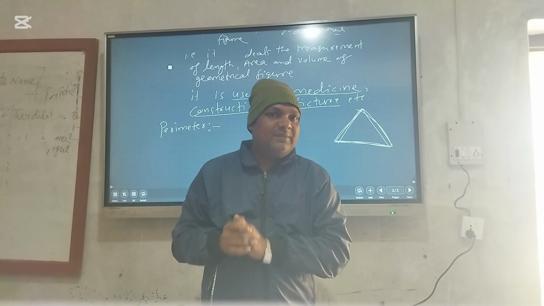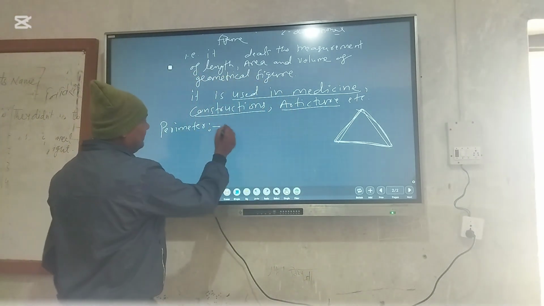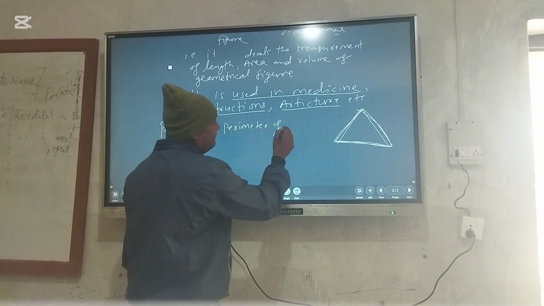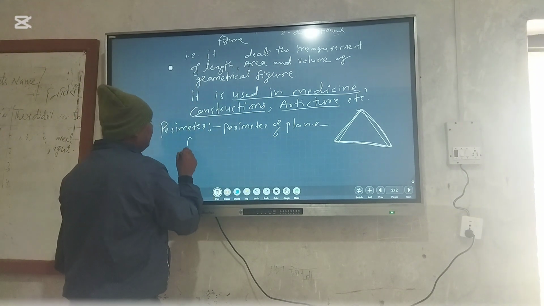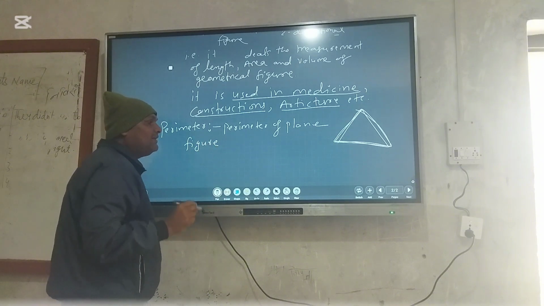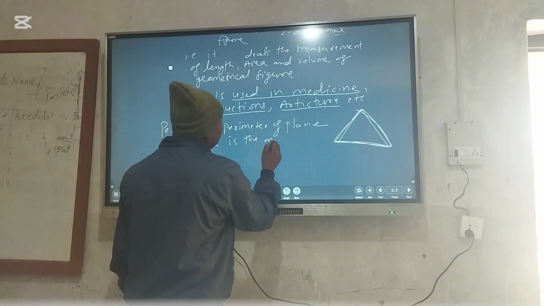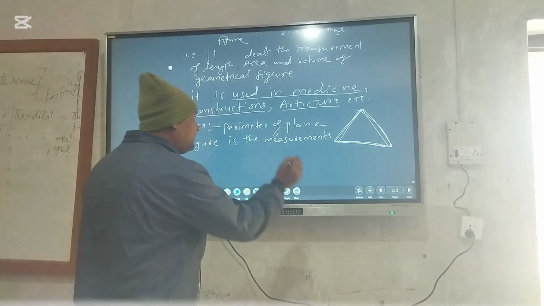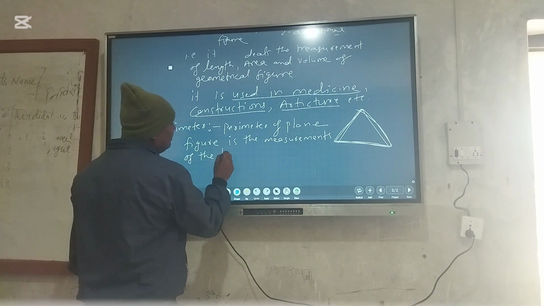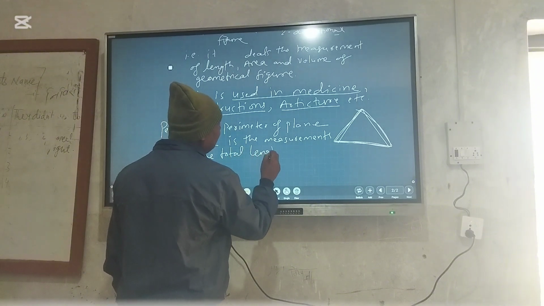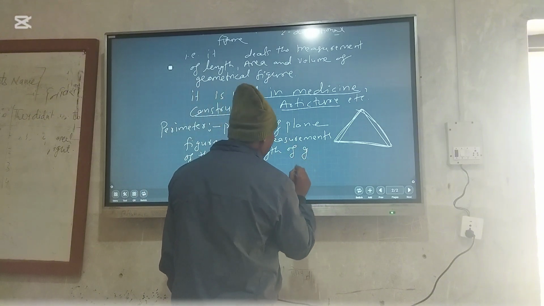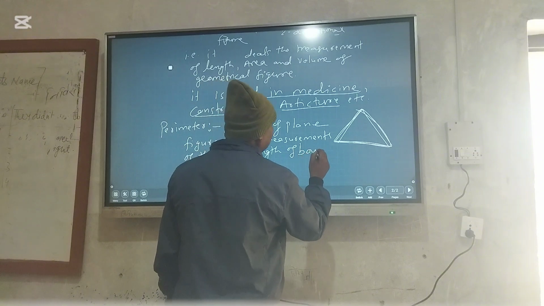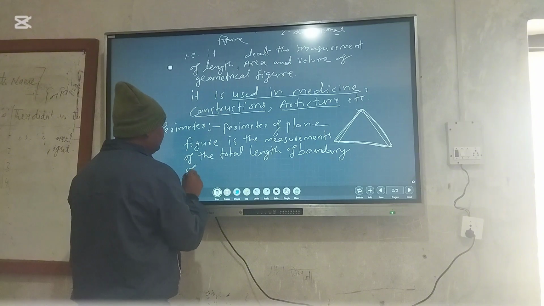We have to define perimeter. The perimeter of a plane figure is the measurement of the total length of the boundary of a geometrical figure.